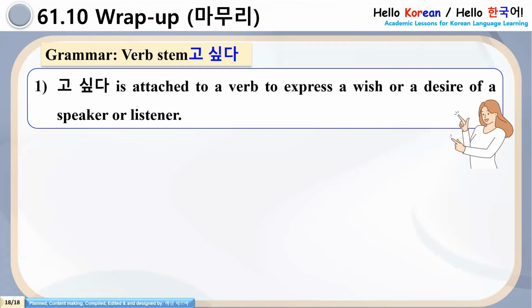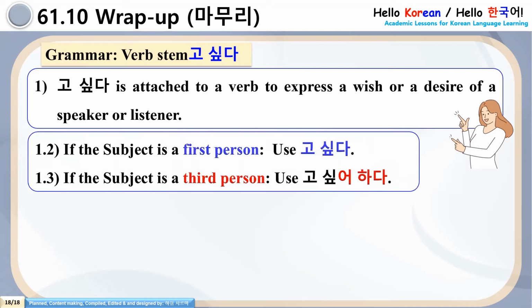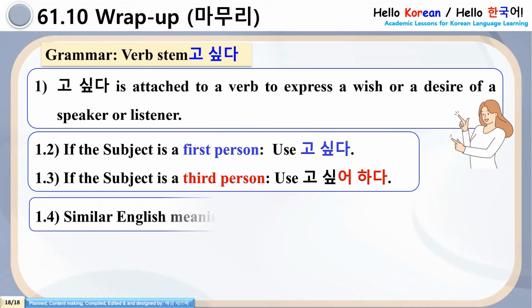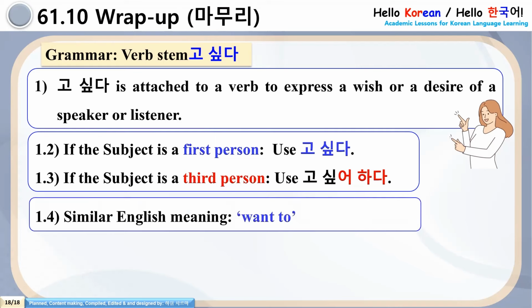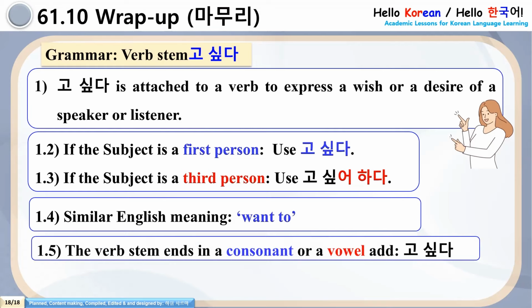So it's time to wrap up this lesson. Grammar, verb stem go shipta is attached to a verb to express a wish or a desire of a speaker or listener. 1.2, if the subject is a first person, use go shipta. 1.3, if the subject is a third person, use go shippo hada. 1.4, similar English meaning, want to. 1.5, the verb stem ends in a consonant or a vowel.